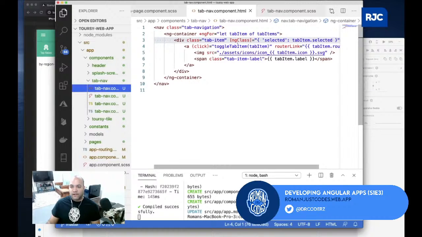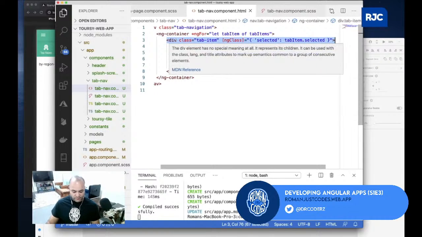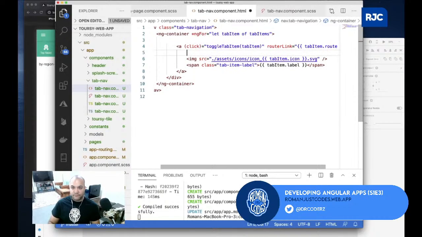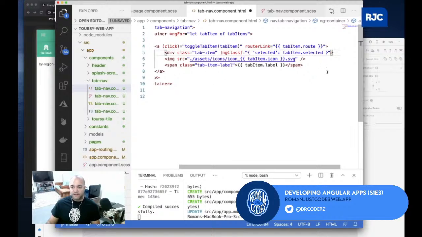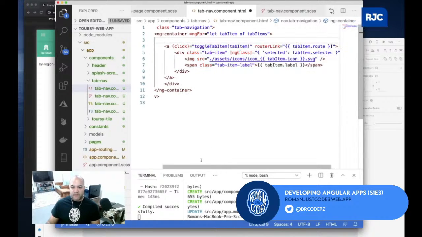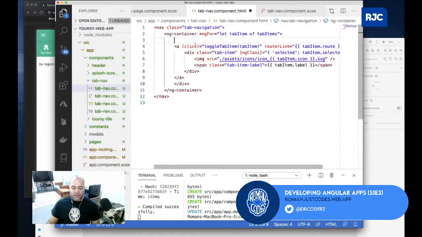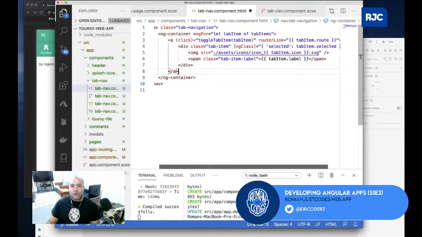So for example, instead of doing this div class item, I'll actually move the div inside of the anchor tag, because this is the one that is going to wrap all the content. Of course, I may mess it up, but I promise I'll fix it. The anchor tag will then wrap the div. It may even tell you that it's not semantically correct to add a div inside an anchor tag, but you could do so. Maybe you can even get away with it by not creating a div. You could create a span tag or whatever. But my anchor tag wraps my div.